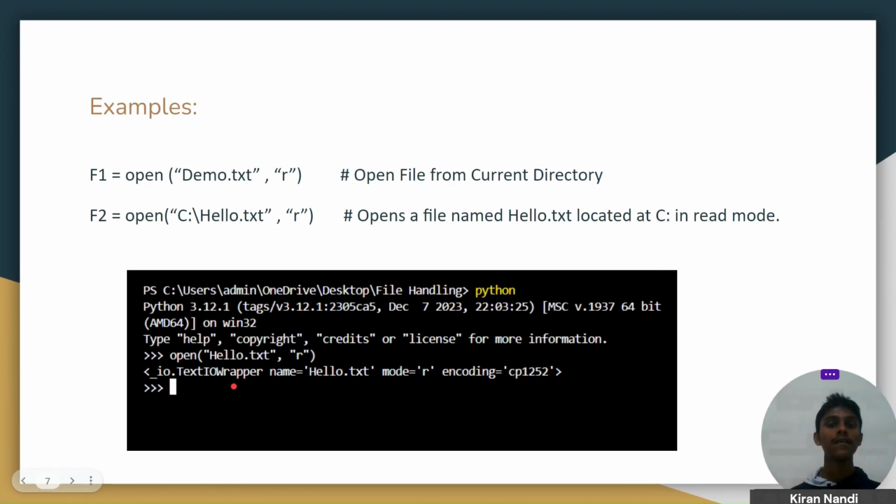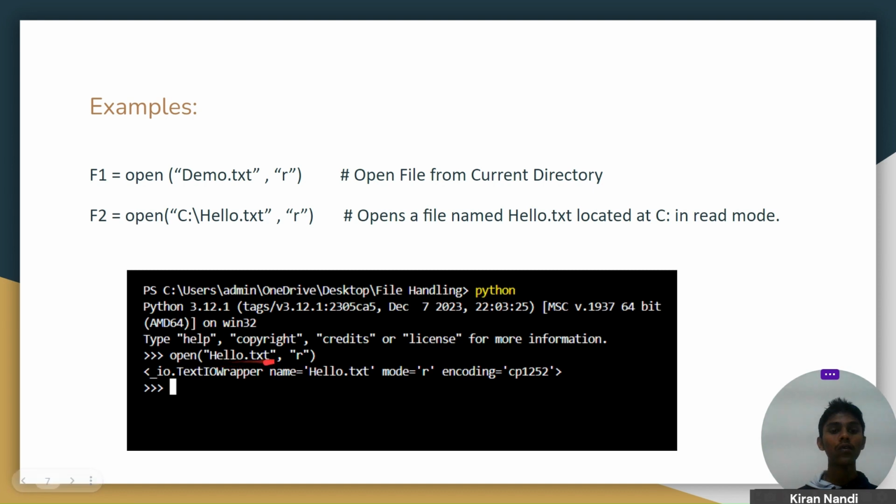And these are a few examples where f1 and f2 are variables. Here we open demo.txt in reading mode. We can see it here in an example. Here I typed the open function in a terminal.